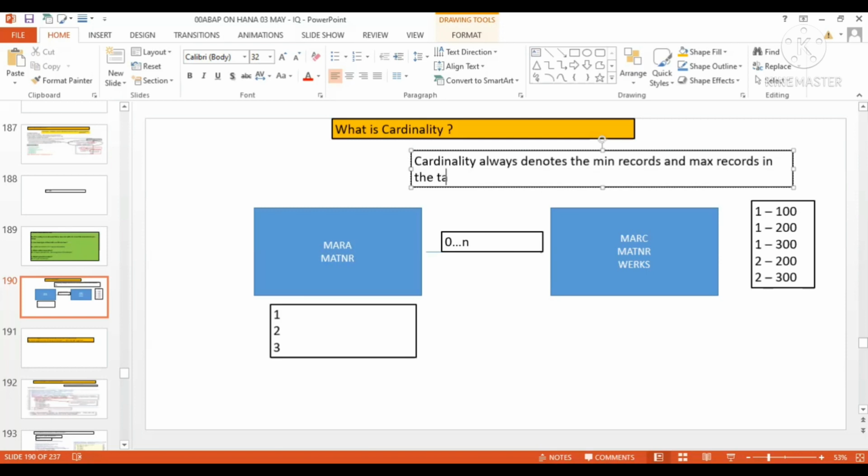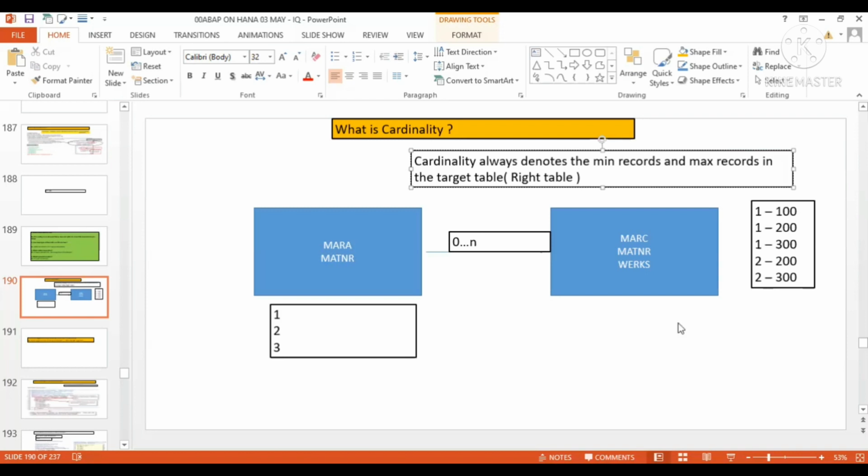The target table means the right table. Okay, right table. So the 0..n is only representing the right table. This 0 does not represent the left one. There is no relationship for this. For left there is no representation, only for right. Cardinality only stands for the right table over here in CDS. Okay, so is it clear for you?